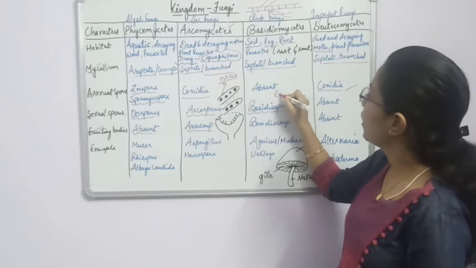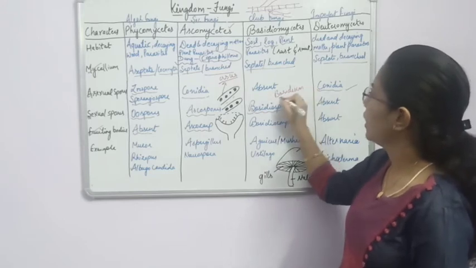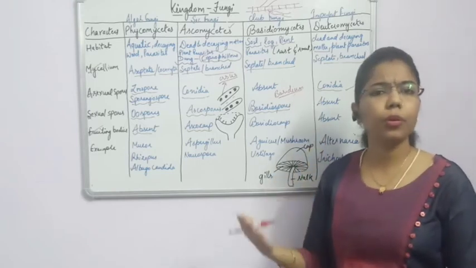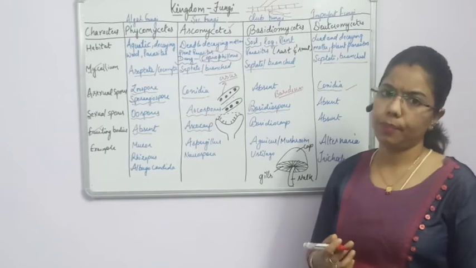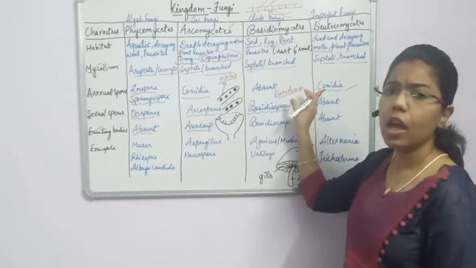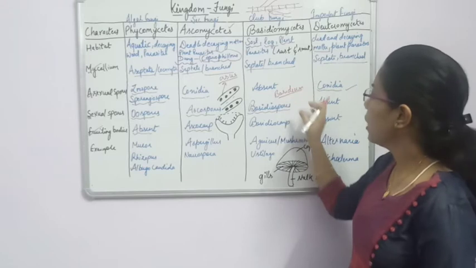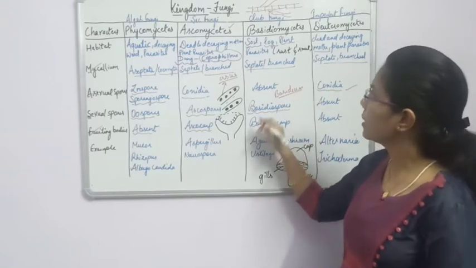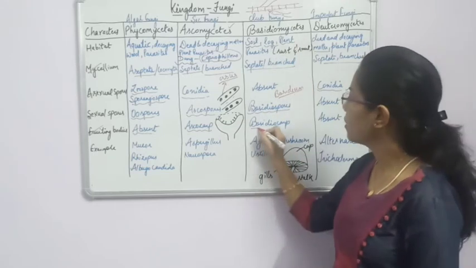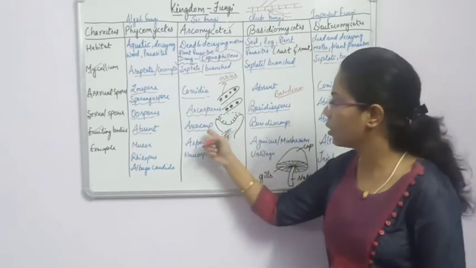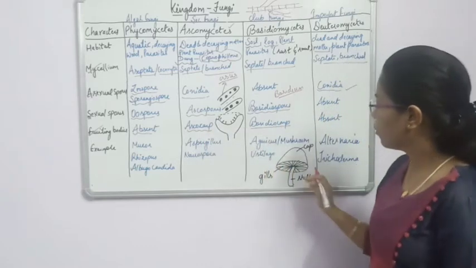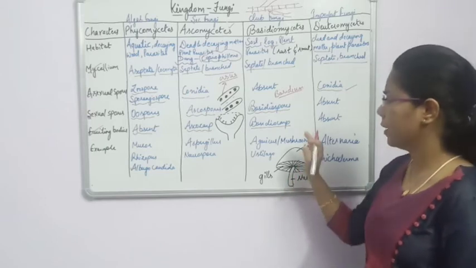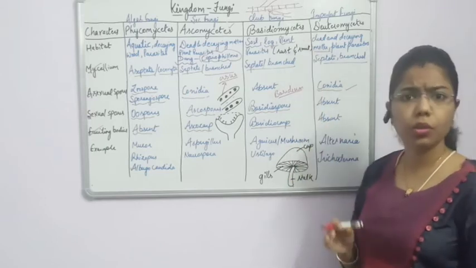If we are talking about the singular one, we will use the word basidium, and in case of plural, we will use the word basidia. These basidia will form inside some fruiting body. The fruiting body which is present in the basidiomycetes is known as basidiocarp. It's just like ascocarp. If you see the structure of basidiocarp, it is just like a mushroom. So that's why mushrooms also come under the basidiomycetes.